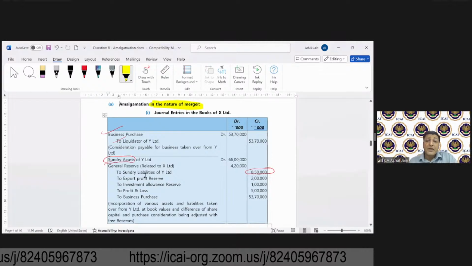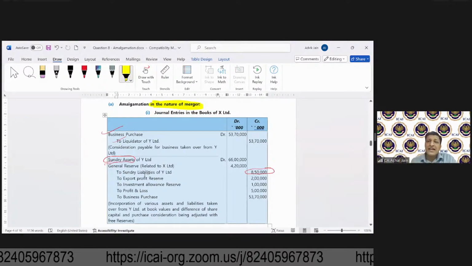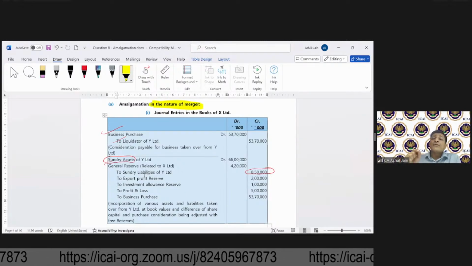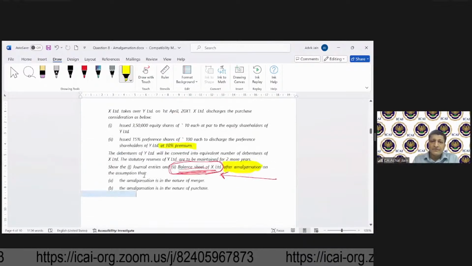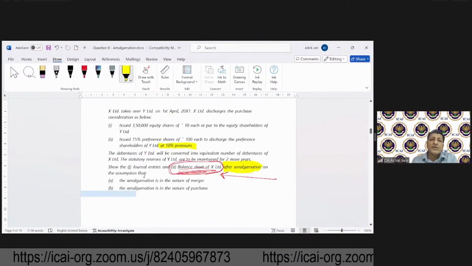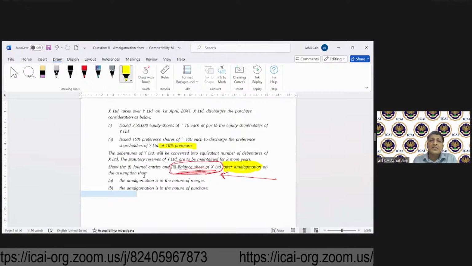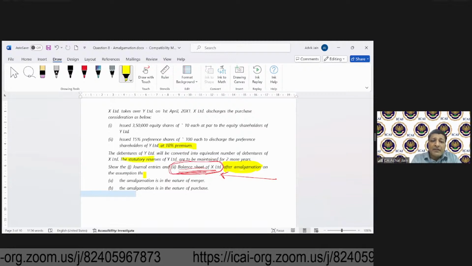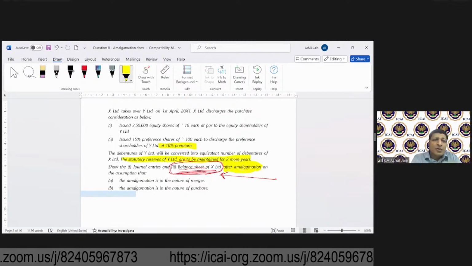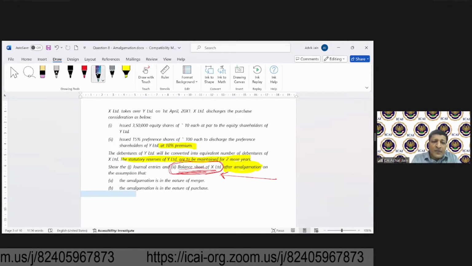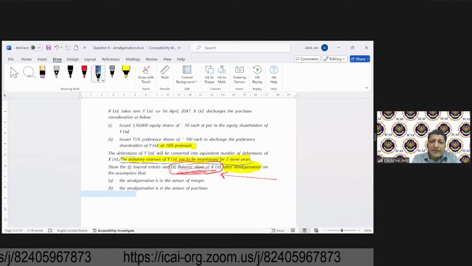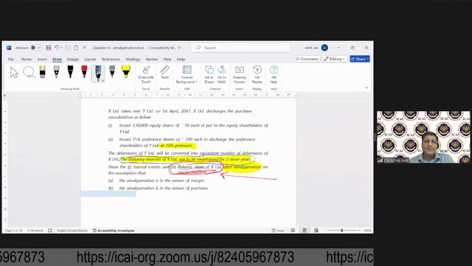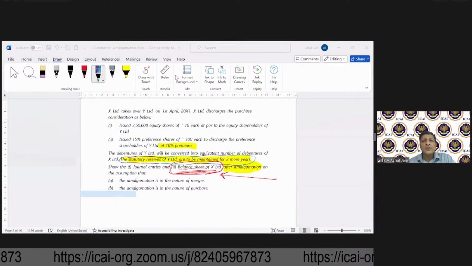Now, because this was the pooling of interest method, in case of the pooling of interest method any statutory reserve will carry its identity, even though it's specified in the question that the statutory reserves will have to be maintained. If you look at this part of the question, which says statutory reserves will have to be maintained, in case of the pooling of interest method anyway, this identity will have to be used.